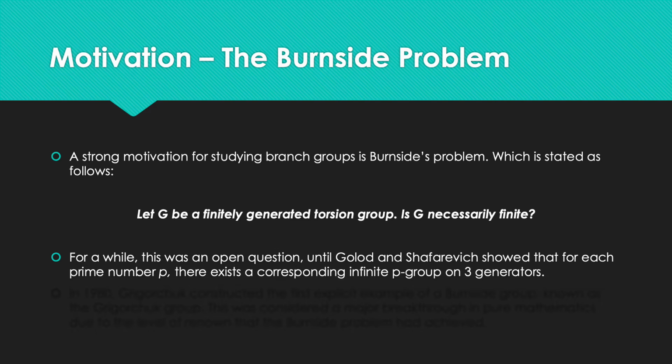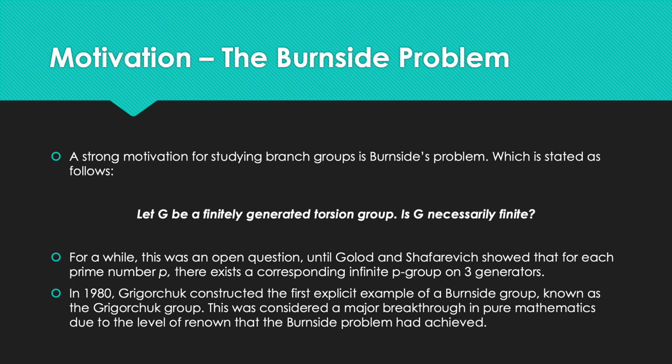In 1980, Grigor constructed the first explicit example of a Burnside group, known as the Grigor group, and this was considered a major breakthrough in pure mathematics due to the level of renown that the Burnside problem has achieved. So a Burnside group is a group that's infinite, finitely generated, and torsion. So obviously the answer to Burnside's problem was that G doesn't necessarily need to be finite if it's finitely generated and torsion.